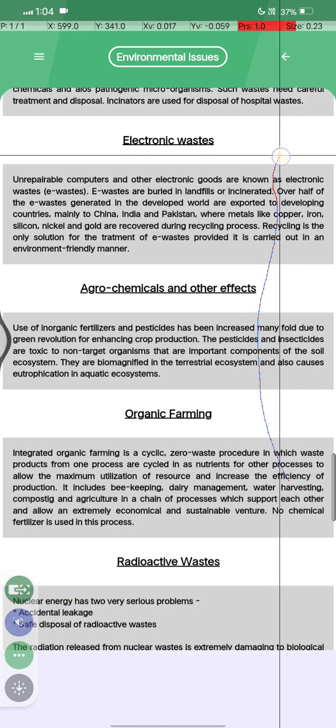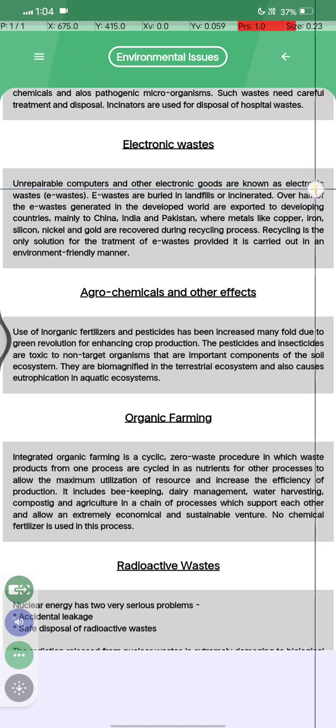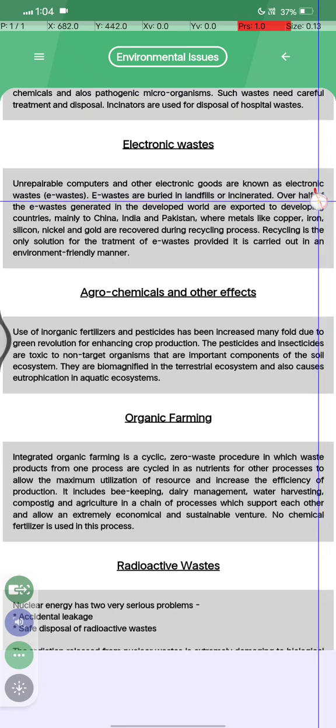उसके बाद आता है इलेक्ट्रॉनिक वेस्ट क्या होता है. Unrepairable computers and other electronic goods are known as electronic waste or e-waste.